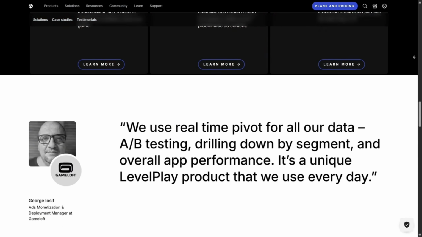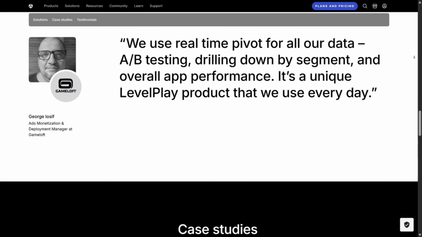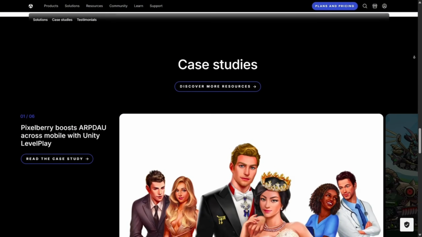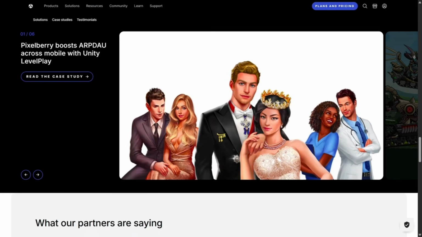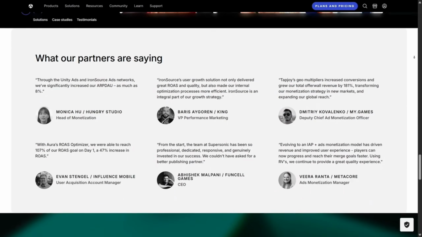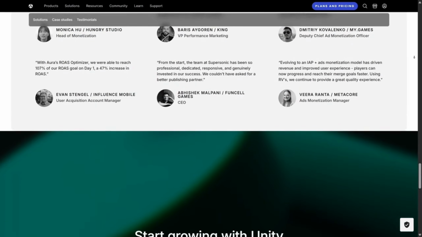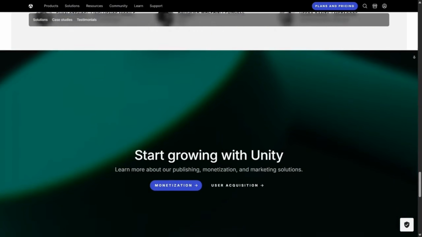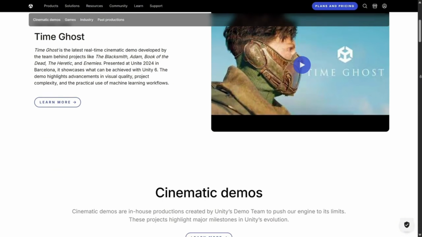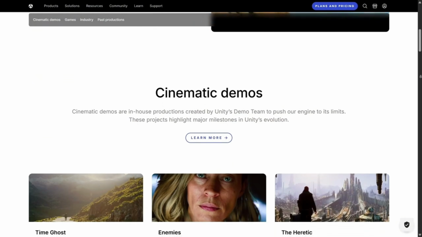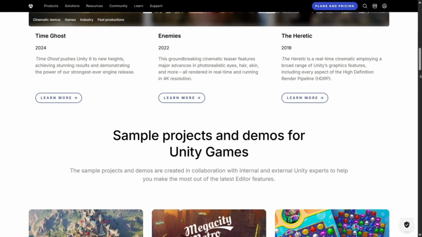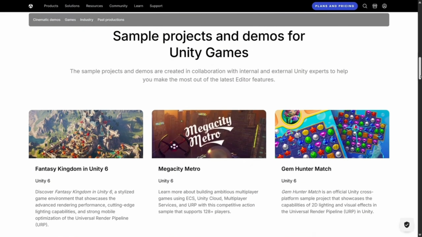At the end of the day, Unity is more than just a game engine. It's a creative playground. It empowers millions of developers to bring their ideas to life, whether that's a small mobile puzzle game or a fully immersive VR world. Its mix of features, community support, and cross-industry applications make it an incredible tool for anyone who wants to create interactive experiences. So if you've been considering stepping into game development, AR, VR, or even interactive storytelling, Unity is one of the best places to start. It's a platform that grows with you, supports your creativity, and connects you with a global community of like-minded creators.